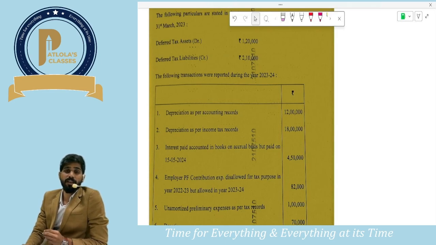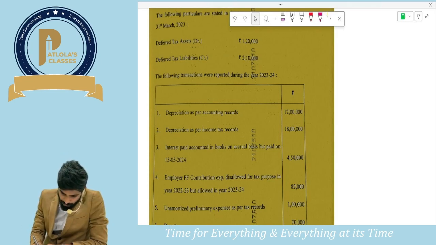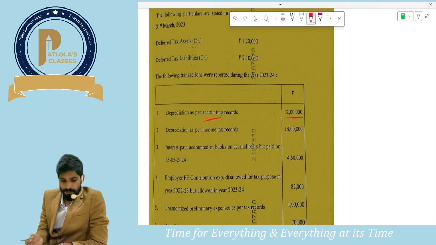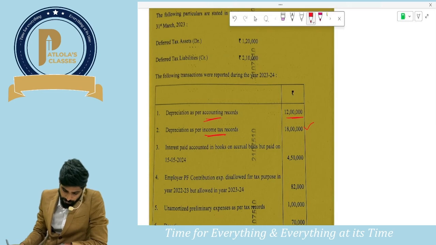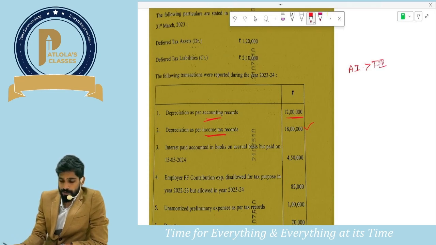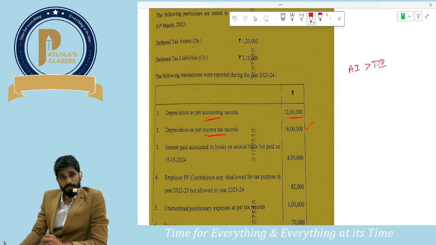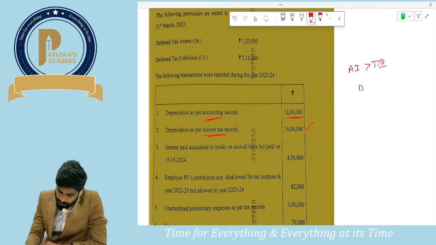If there are any temporary differences or timing differences, we create them, and if there are any permanent differences, we don't create any DTA or DTL. As we see here, there is a depreciation as per accounting of 12 lakhs, and as per income tax records, the depreciation is 18 lakhs. Can I say accounting income will be more than taxable income? If your accounting income is more than taxable income, that gives rise to DTL.